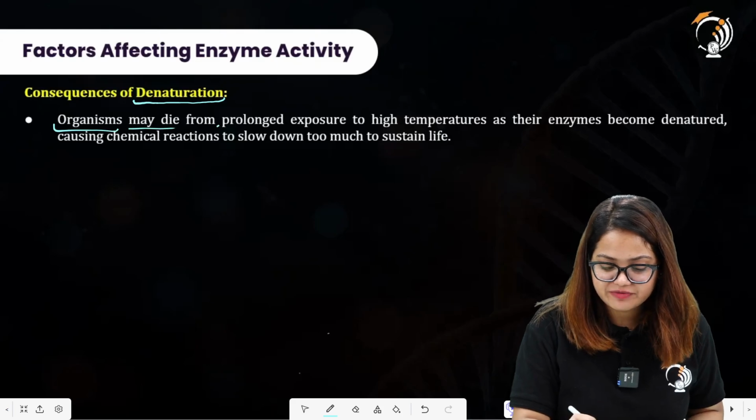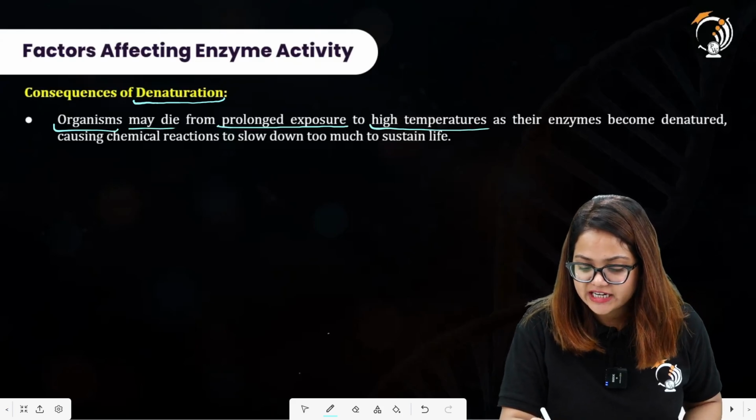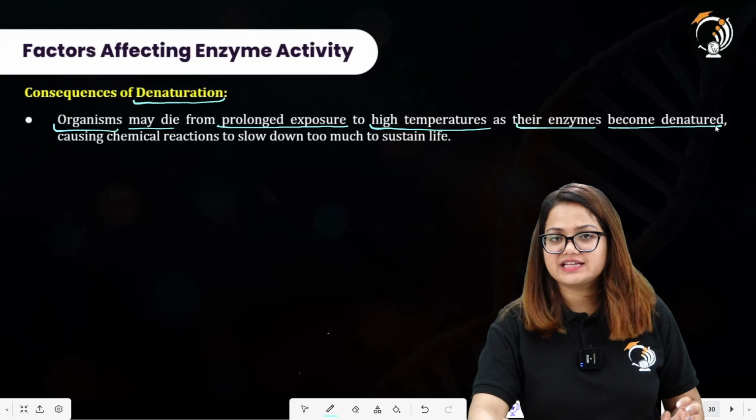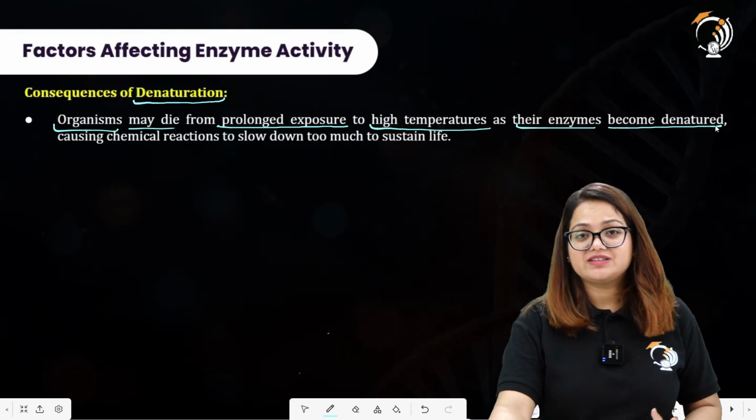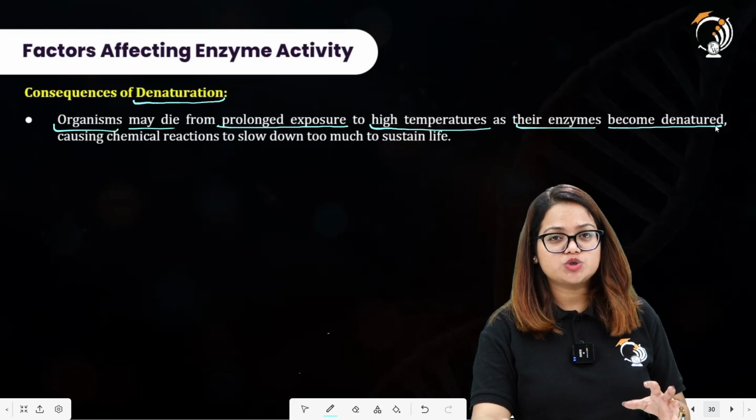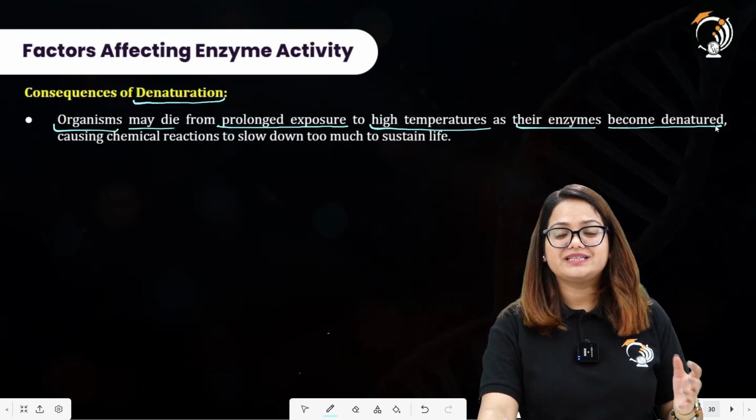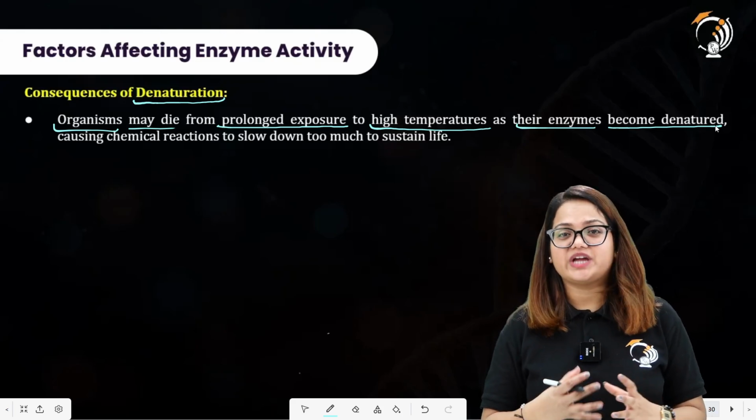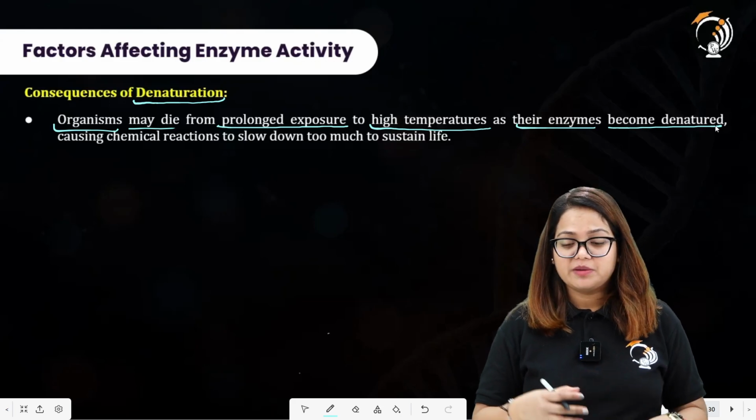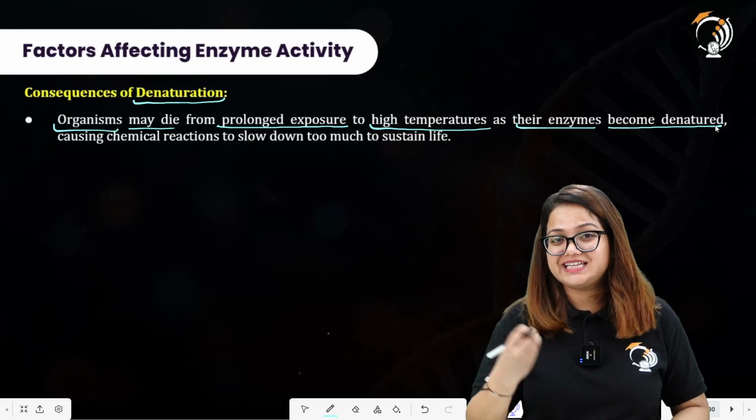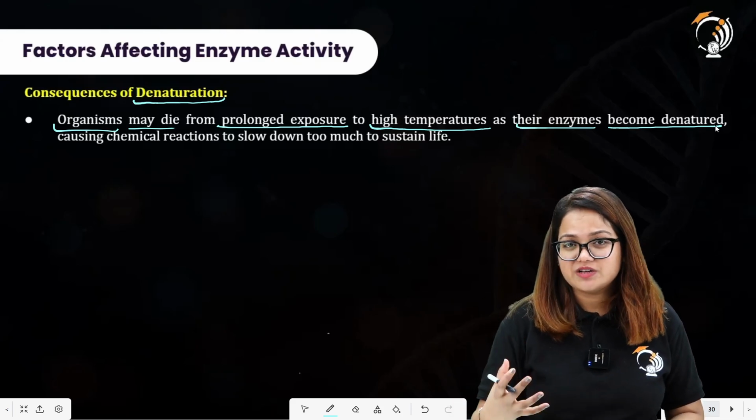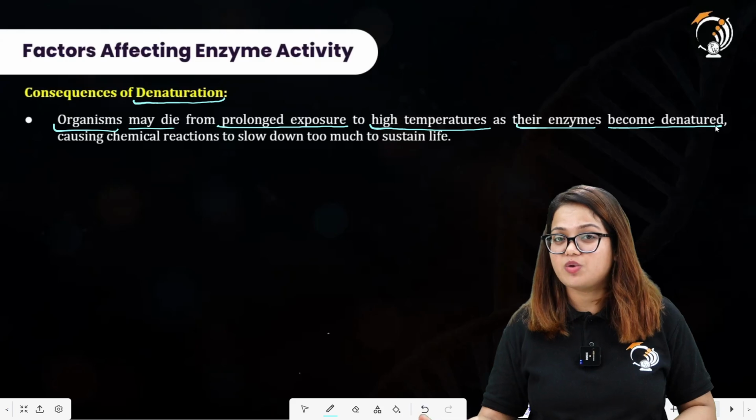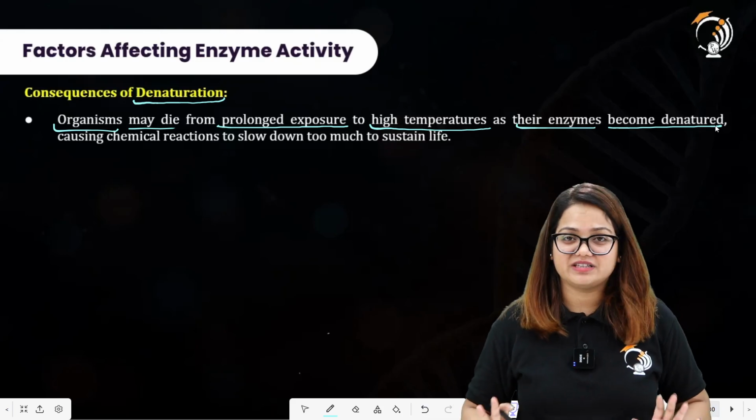Organisms may die from prolonged exposure to high temperatures as their enzymes become denatured. You can also consider the example of a plant. If plants are continuously exposed to higher temperatures, the plant will die ultimately. Why does this happen? Because the enzymes carrying out the reactions in the plant body are being denatured, being damaged. Because of that, they are no longer able to catalyze the chemical reactions to sustain the life of a plant body, and by this the plant dies.